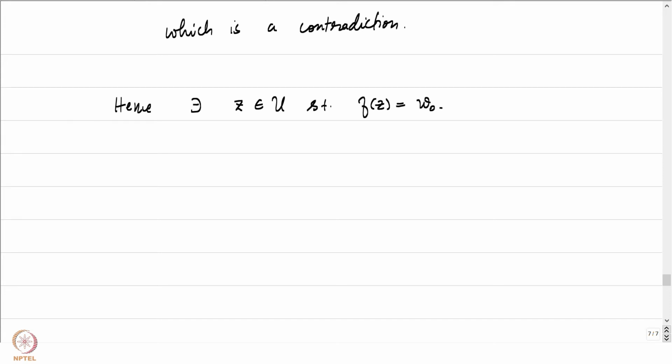But that's precisely what we were trying to prove, right? This tells us that D(f of a, c by 2), this particular disk in the complex plane, is contained in f of U.